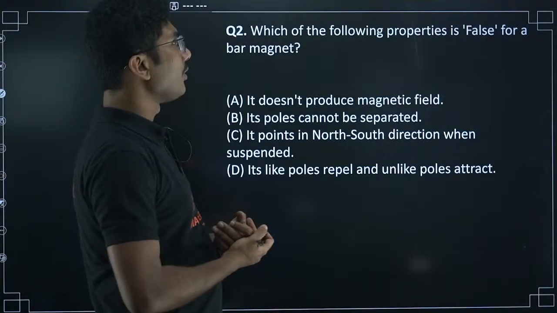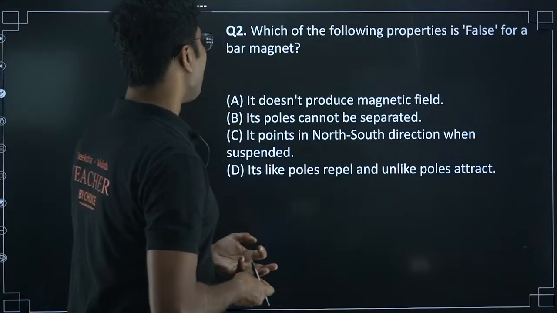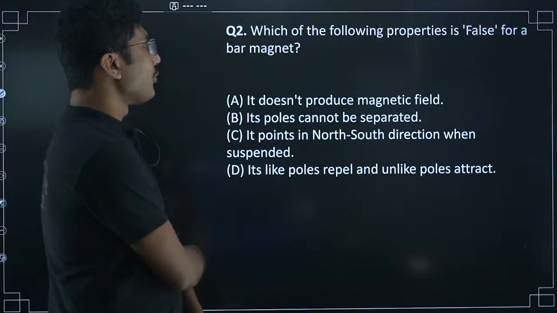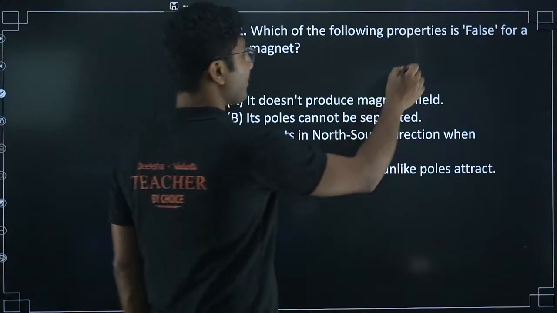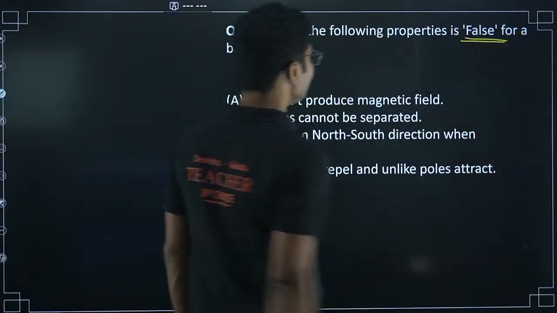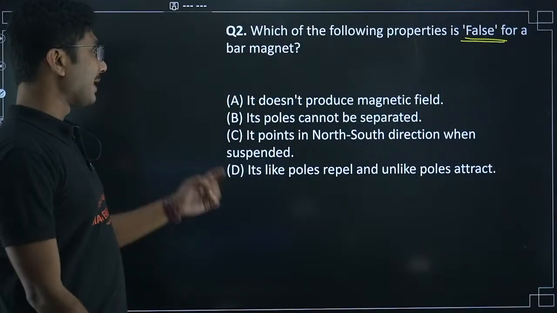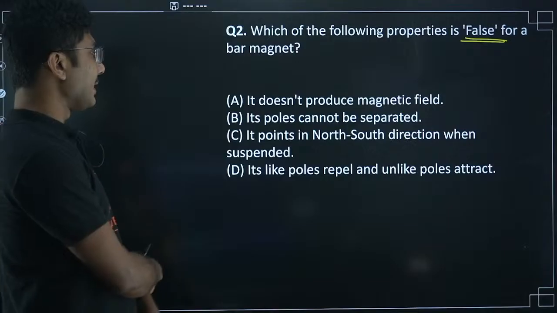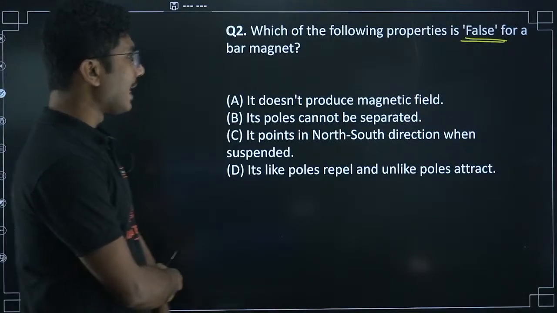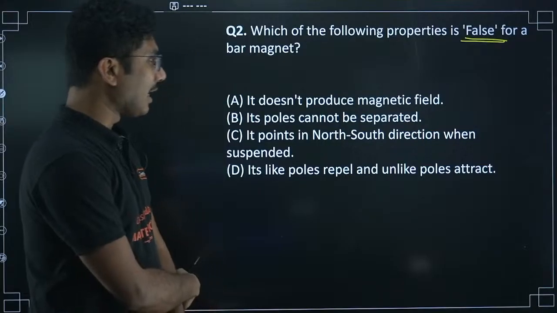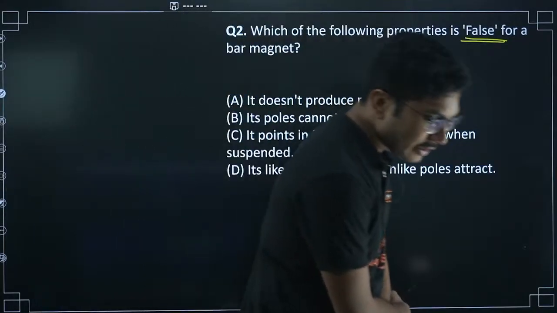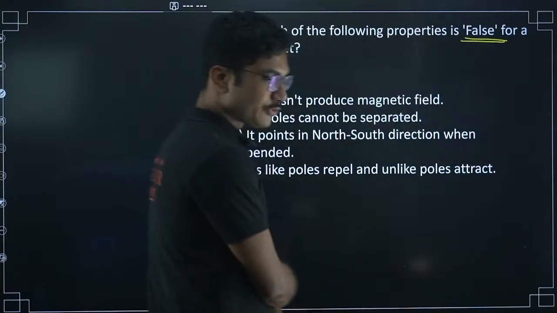Which of the following properties is false for a bar magnet? It does not produce a magnetic field, its poles cannot be separated, it points in the north-south direction when suspended, like poles repel and unlike poles attract. You have to find the false statement. Now let's see, easy question. Yes, Muhammad answered option A.